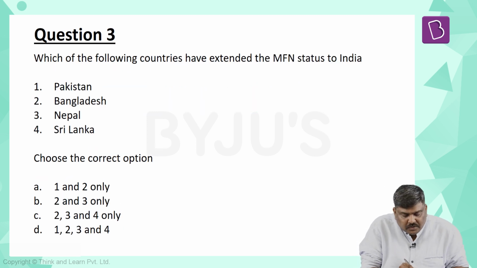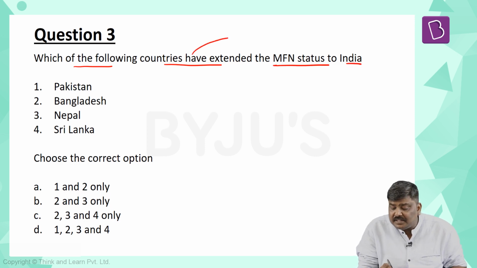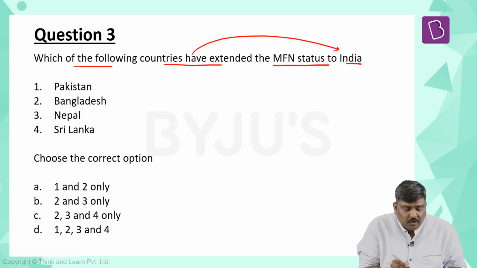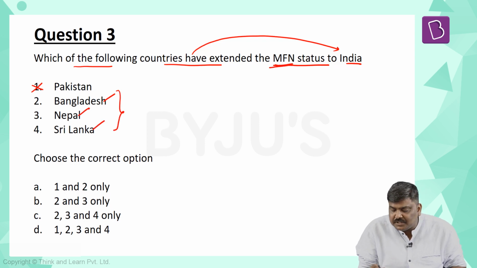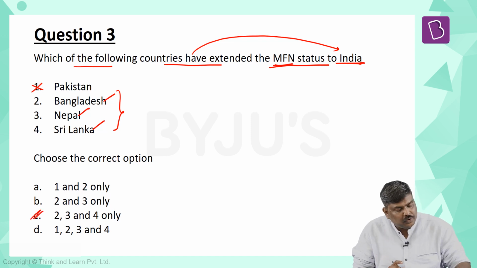Question number 3, which of the following countries have extended the MFN status to India? Please be very careful. The question says which countries have given the status to India. I have already mentioned this. Pakistan, no, it has not provided. Bangladesh, yes, it has provided. Nepal, Sri Lanka, all the three countries have provided the MFN status to India. So the right option will be option C, 2, 3 and 4 only.